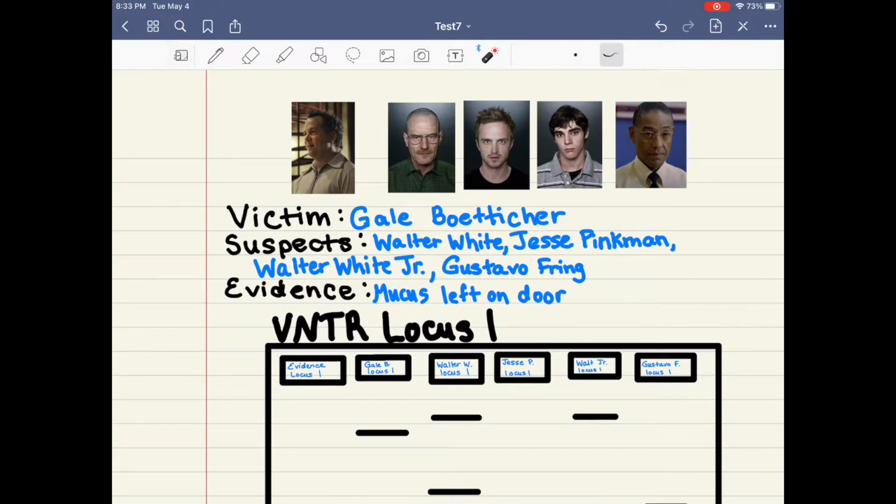So we have our victim, Gail Bodeshare, who was murdered in his own apartment. And this is our victim, by the way. We have our suspects, Walter White, Jesse Pinkman, Walter White Jr., and Gustavo Fring. As the suspect was fleeing the apartment, there was some mucus left on the door, and we're going to do some DNA analysis of that mucus to figure out which suspect it belongs to, or if it could have belonged to the victim.